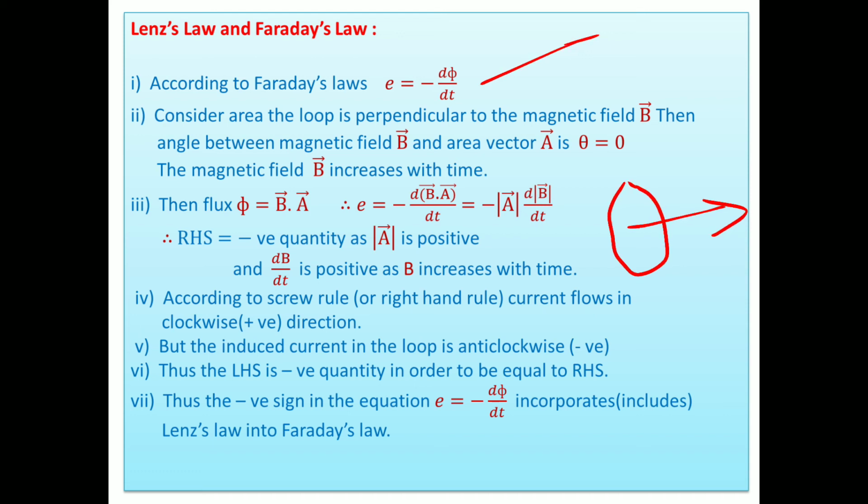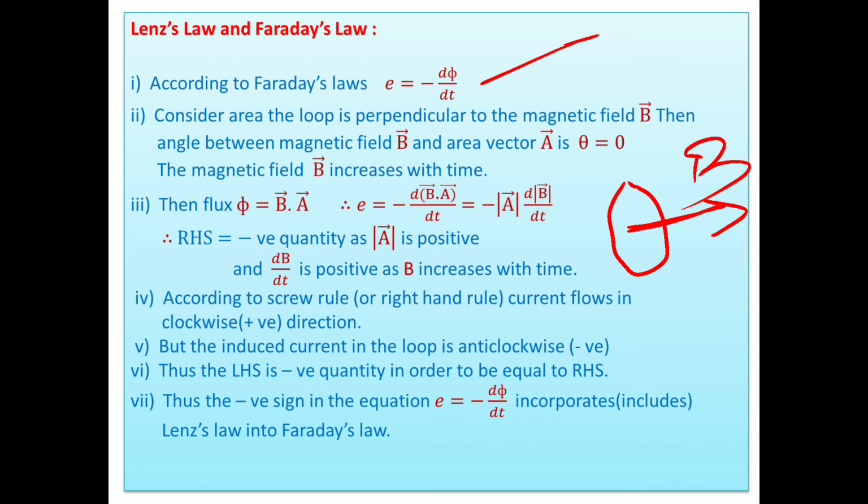Look here, this is the direction of the magnetic field. This is also the direction of the area vector. Area is perpendicular to the magnetic field, so its area vector is in the direction of the magnetic field, because the area vector is perpendicular to the plane of the area.